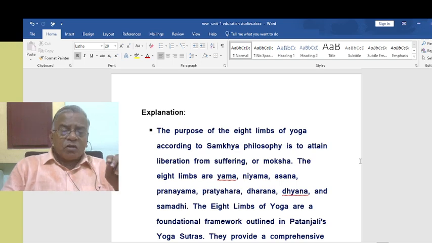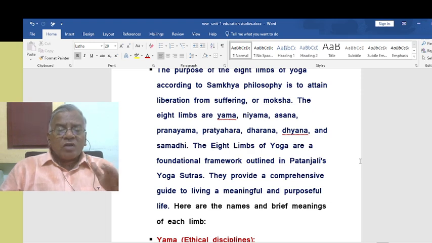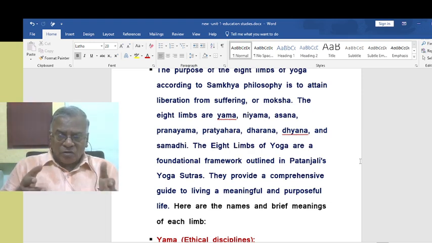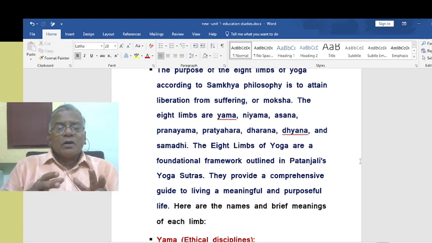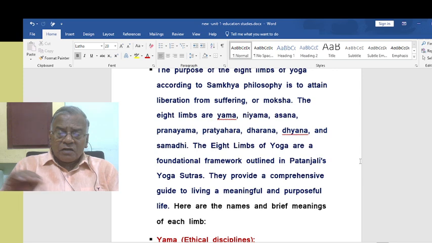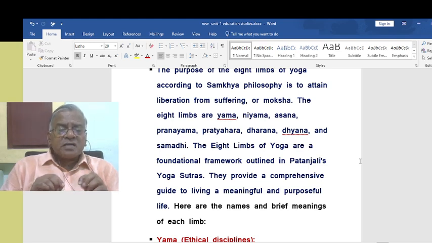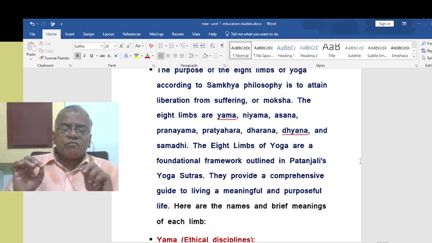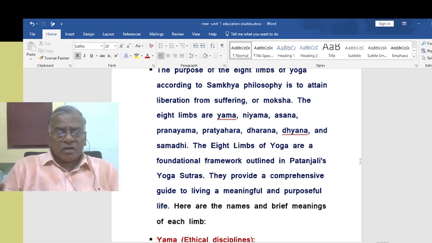The 8 limbs of yoga are a foundational framework outlined in Patanjali's Yoga Sutras. I think he was the one who invented this yogic system, Yoga Sutras, and he is the propounder of Yoga Sutras, that is Patanjali. So, the 8 limbs of yoga are a foundational framework outlined in Patanjali's Yoga Sutras. They provide a comprehensive guide to living a meaningful and purposeful life. So, here are the names and brief meanings of each limb. That's what I am giving just now.